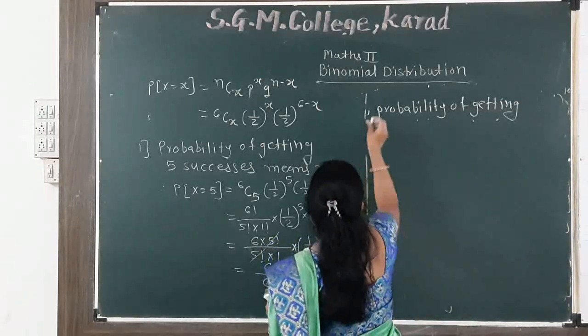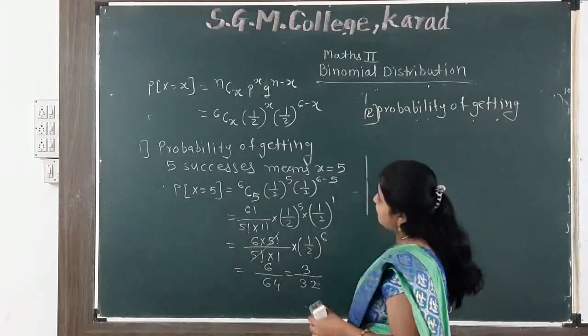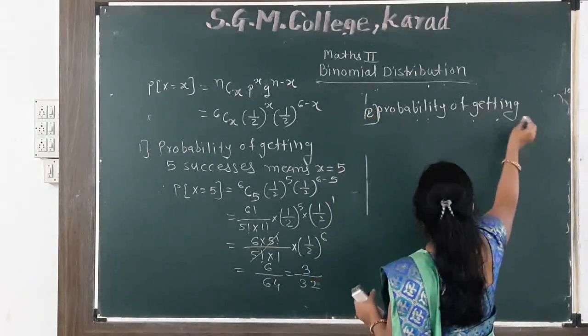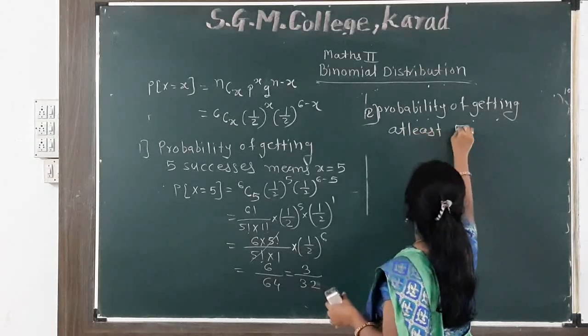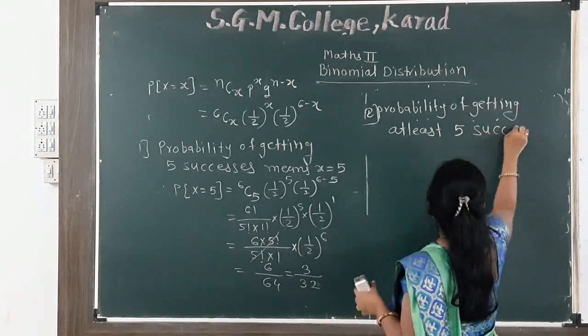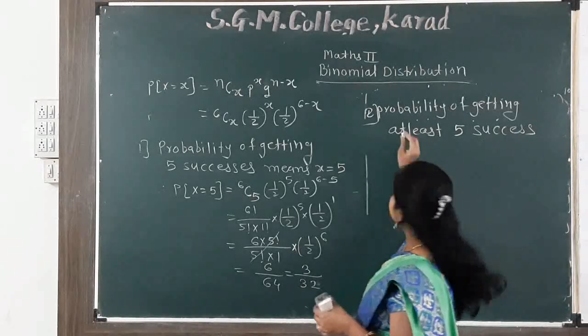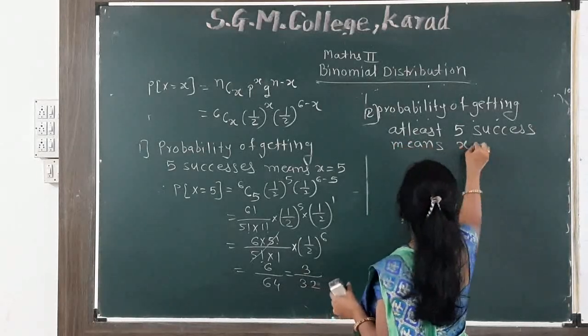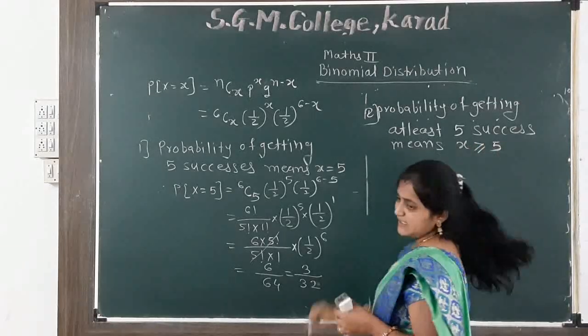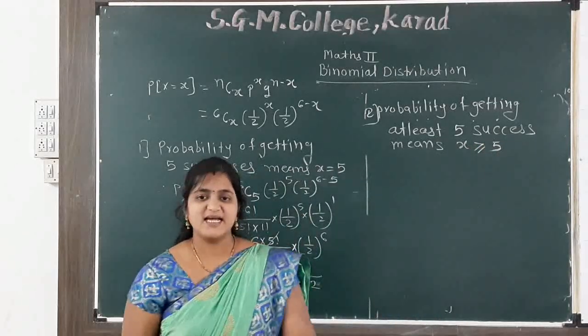Next, second: probability of getting at least 5 successes. At least 5 successes means x is greater than or equal to 5.